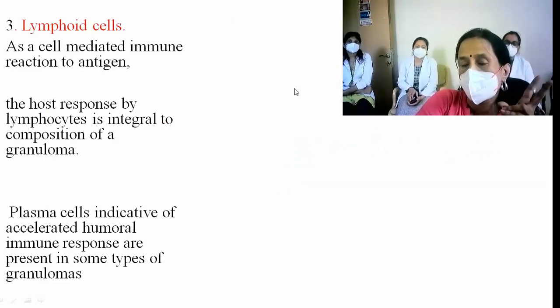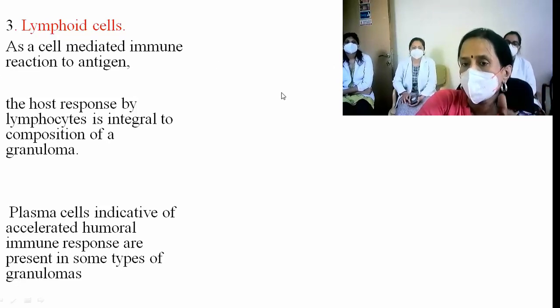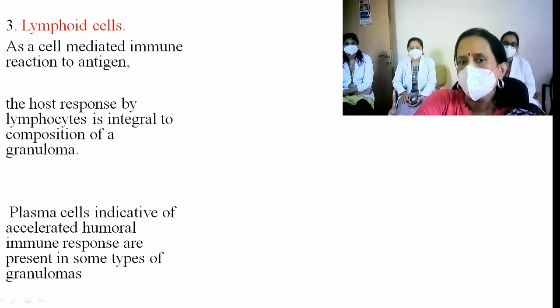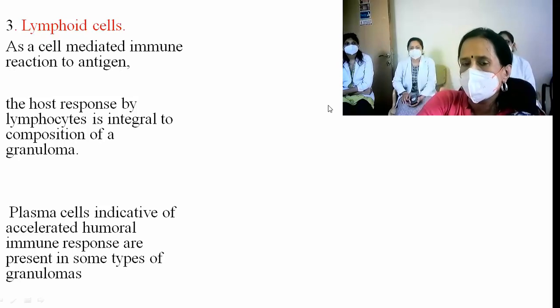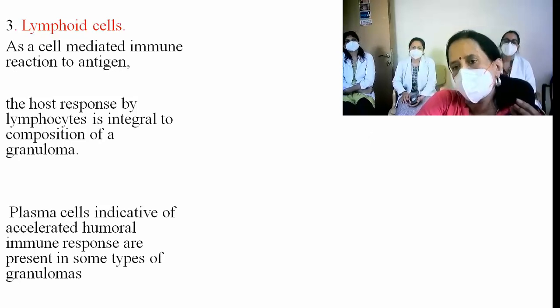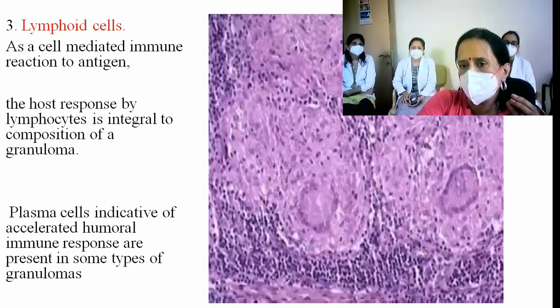So third component, lymphoid cells. Why are lymphoid cells there in granuloma? Because it is a cell-mediated immune reaction to the antigen, and the host response by lymphocytes is integral to the composition of the granuloma. What type of hypersensitivity reaction is this? Type 4. So plasma cells indicative of accelerated humoral immune response are also present in some of the granulomas.